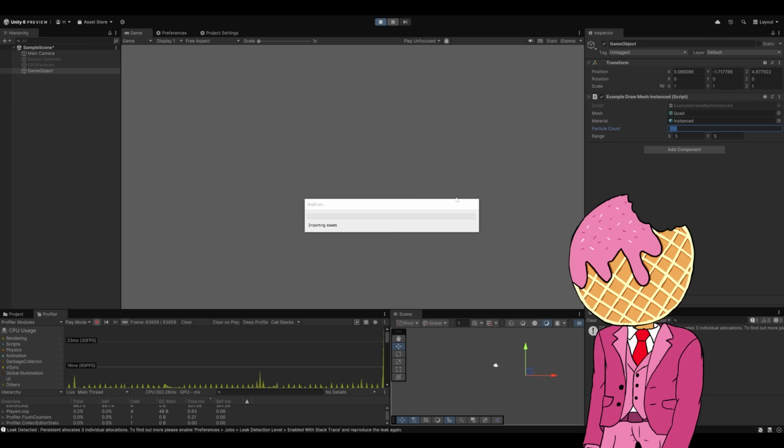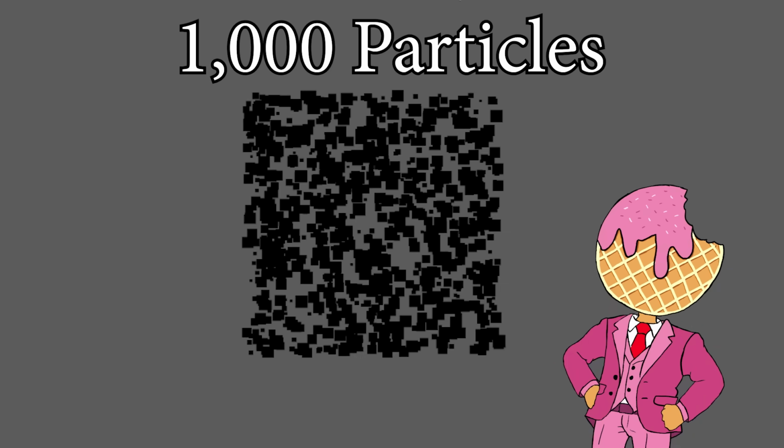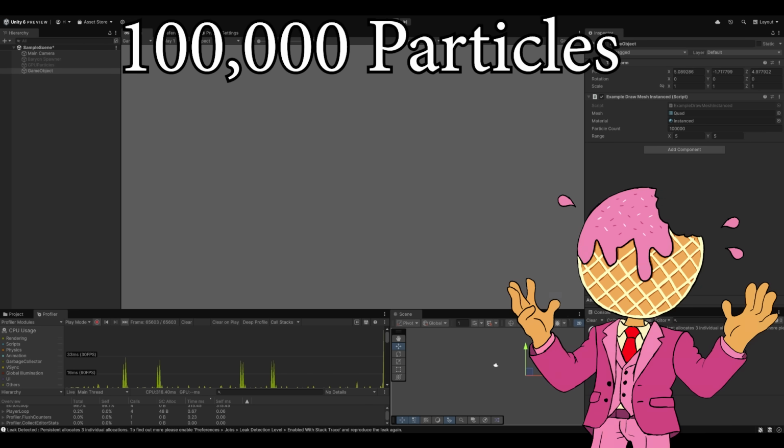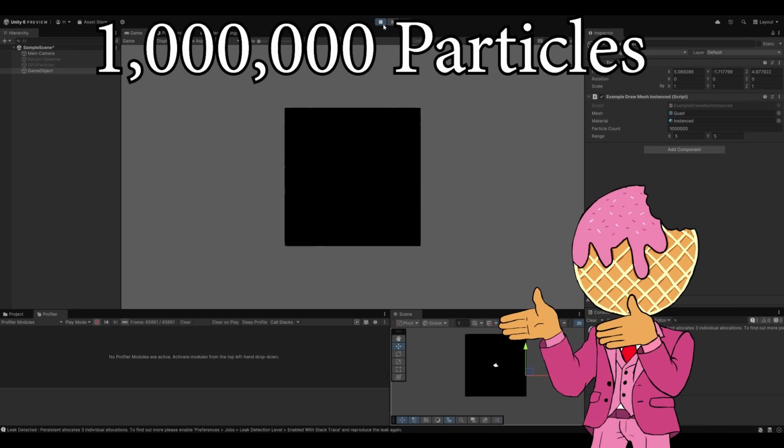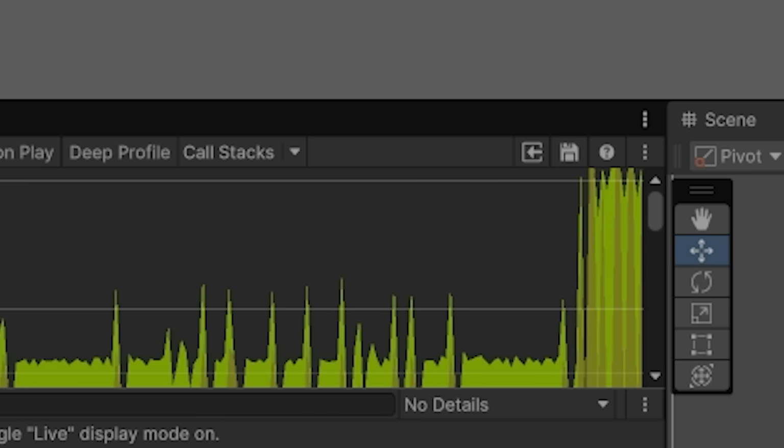You have no idea how long I've spent on this. Yes! So you remember last time with the GPU compute buffer? Well, unfortunately, I figured out how it works. And now we have 100 particles, 1,000 particles, 10,000 particles, 100,000 particles, 1 million particles, 10 million particles. Okay, I think this is as far as we can go here.